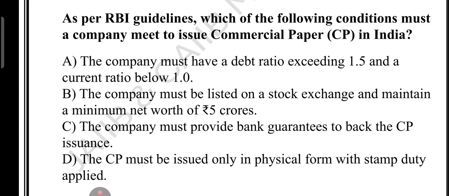Option number C, the company must provide bank guarantee to back the CP issuance. This is incorrect. CP is not backed by bank guarantee. It is unsecured, no guarantee, no security, only a strong reputation. Option D, CP must be issued only in physical form with a stamp duty applied. This is wrong because CP is mostly issued in demat form, just like shares. And the good news is that it is exempted from stamp duty, so no extra cost here.